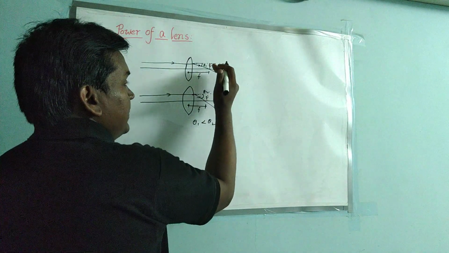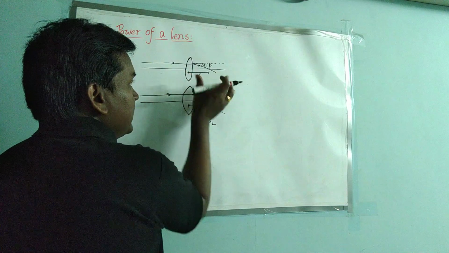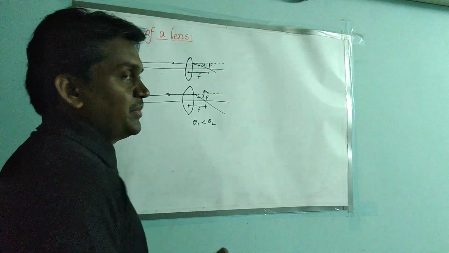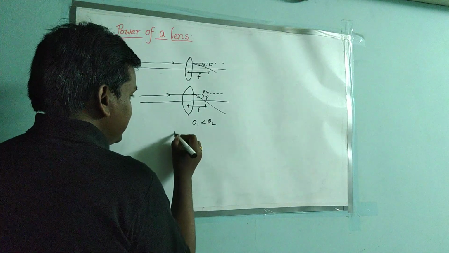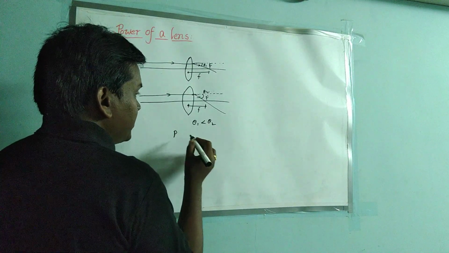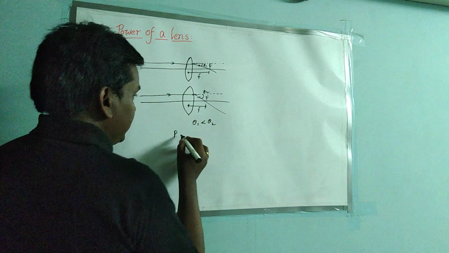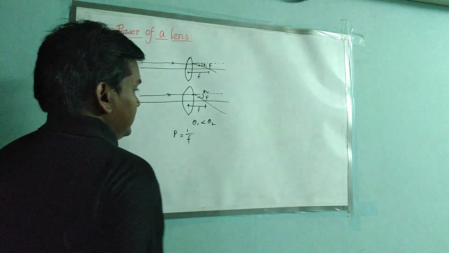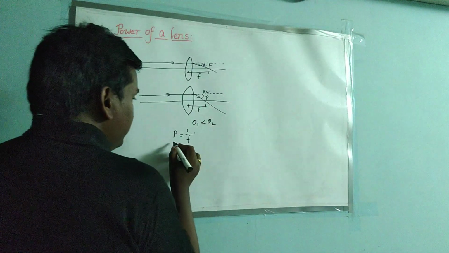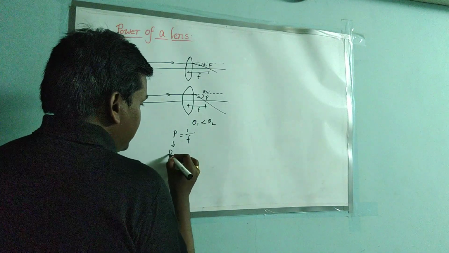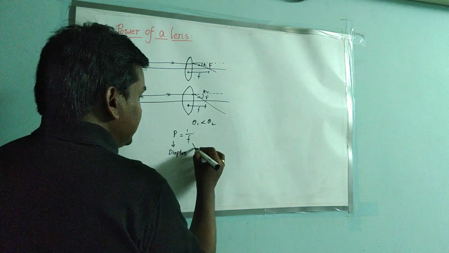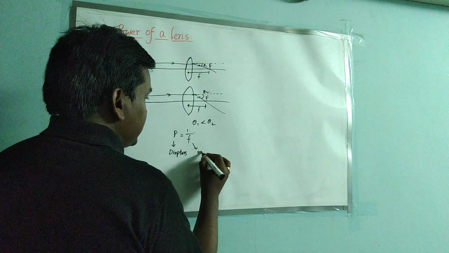Here power of lens is less, focal length is more. Here power of lens is more and focal length is less. That means power of lens is inversely proportional to focal length. So P equals 1 by F. Power of lens is measured in terms of diopters, and focal length is measured in terms of meters.